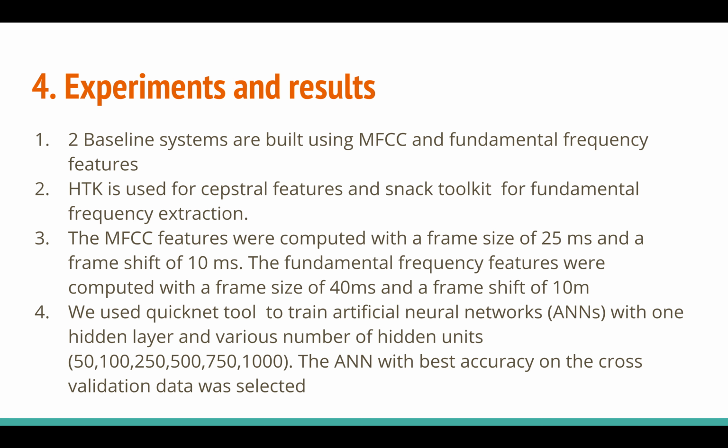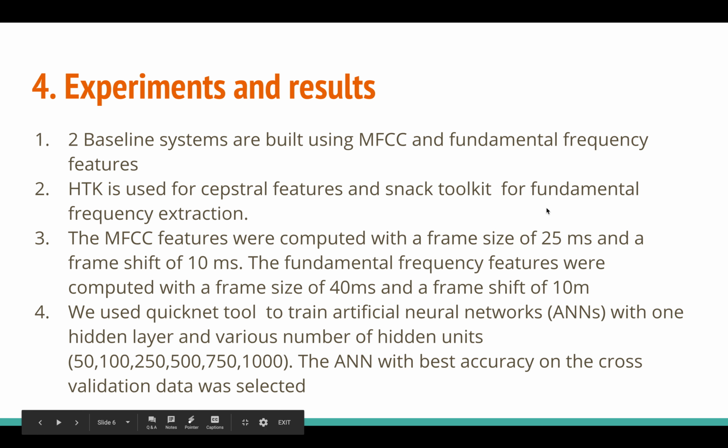So we have to develop a new algorithm which takes the full raw audio and learns some sort of new features which will predict whether it's a male voice or female voice. That's one small feature, but there are other features also which are going to contribute to the discrimination of male and female voice. So we will see. And for these baselines, one uses MFCC and another uses MFCC plus the fundamental frequency.